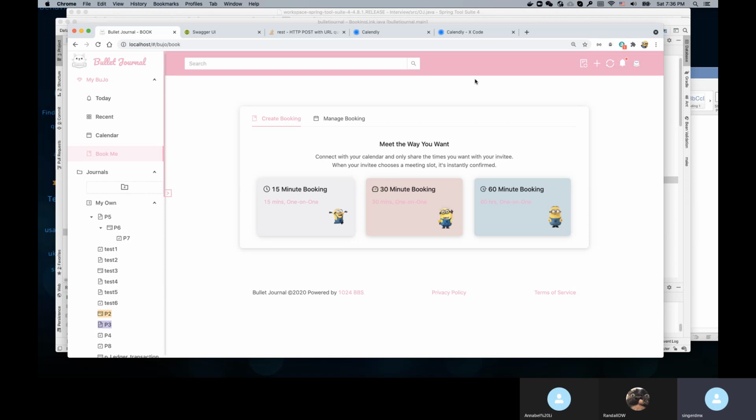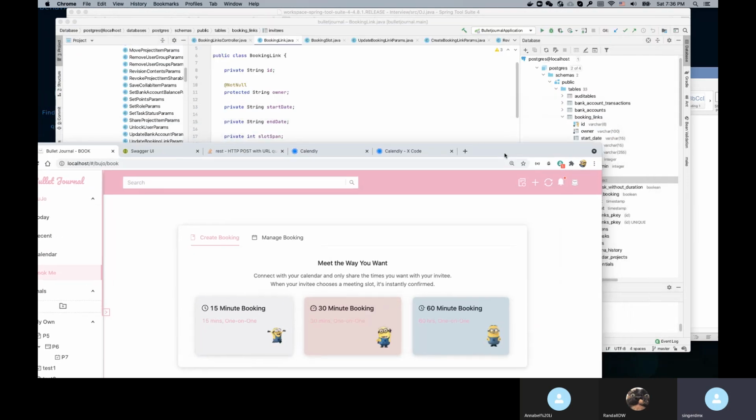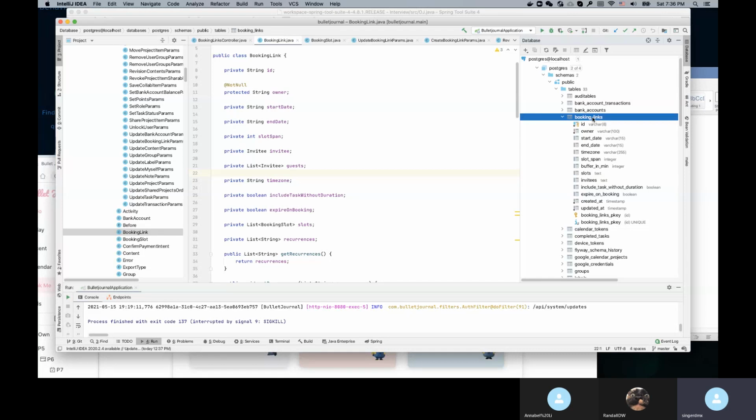So internally we call it booking links, but externally the user doesn't know there's a thing called a link. Got it? So it's fine. I would rather call it booked links, right? It's a booked, right?